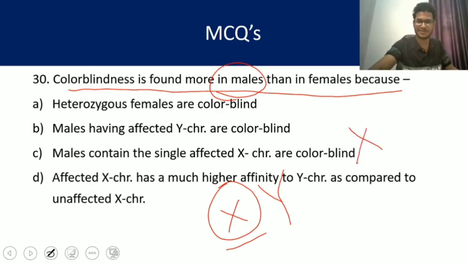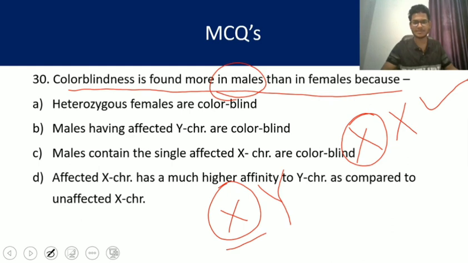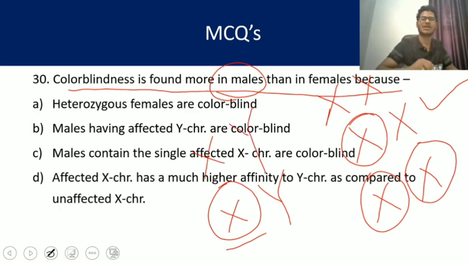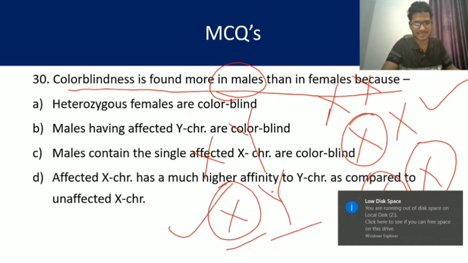But in case of female, when one X chromosome is affected, it is a carrier, the disease is not seen in this female. So there are 3 cases in case of female: one is normal, one is carrier, and one is affected. But in case of male there are 2 cases, one is normal and one is affected. So in case of male it is seen more, while in case of female it is seen in less number.